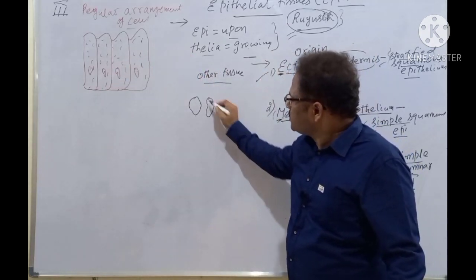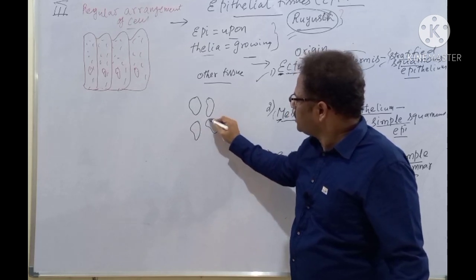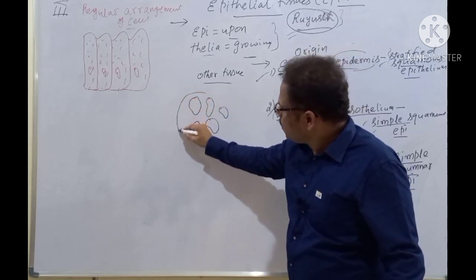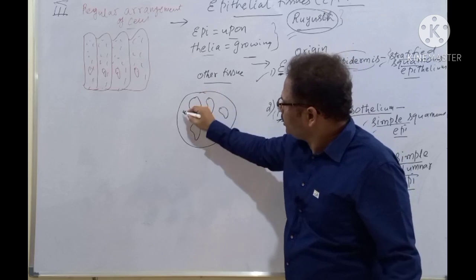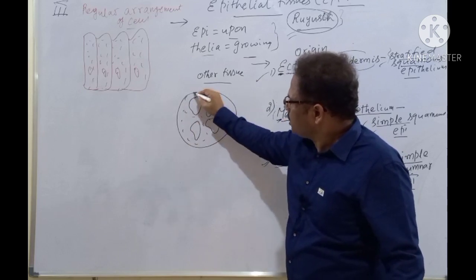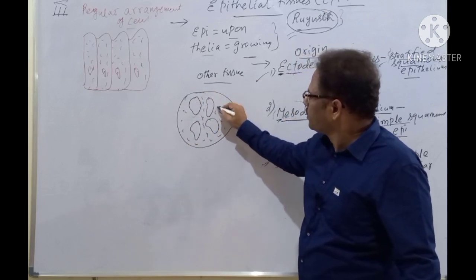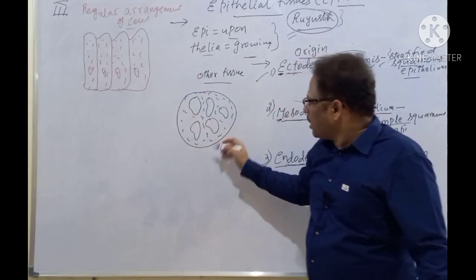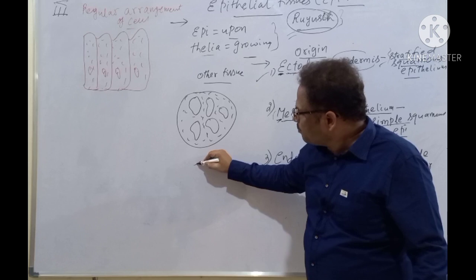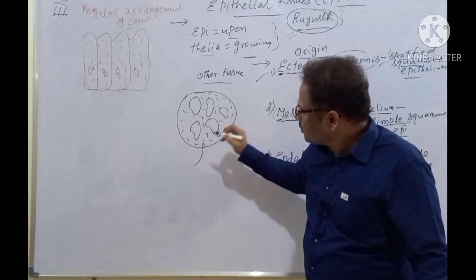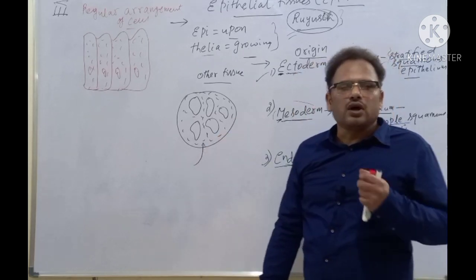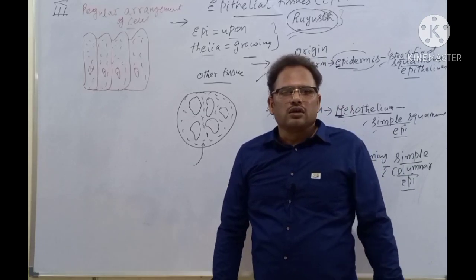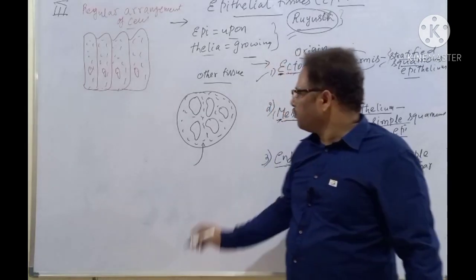Here, these are the cells. This forms a tissue. And here is a matrix, the extracellular matrix. This is other tissue. This is epithelial tissue. The most important property of the blood, that is a fluid, is to supply the oxygen and nutrients like glucose for metabolism.